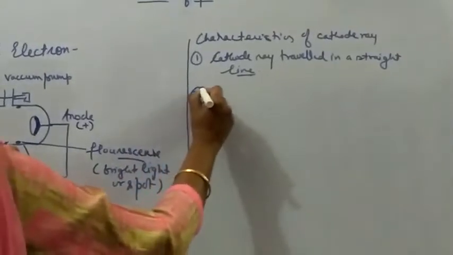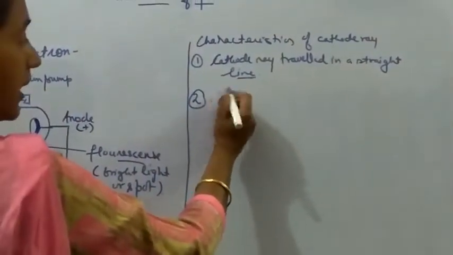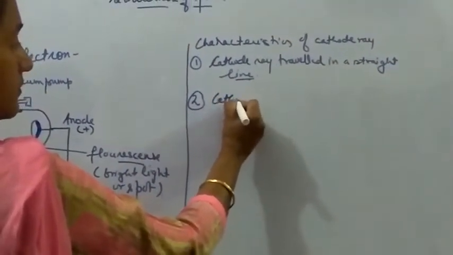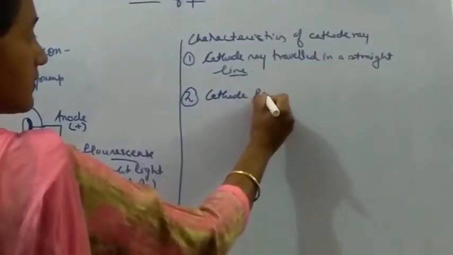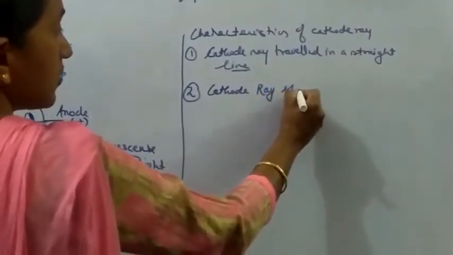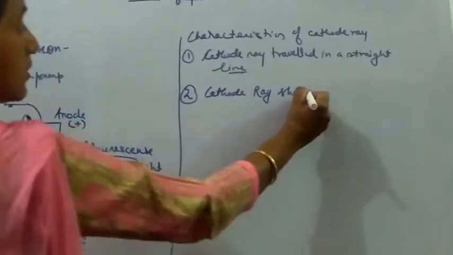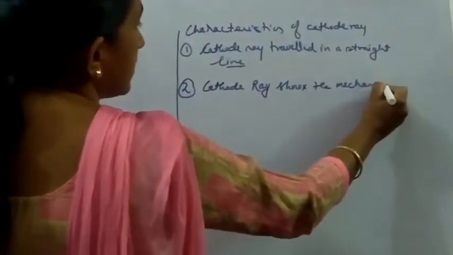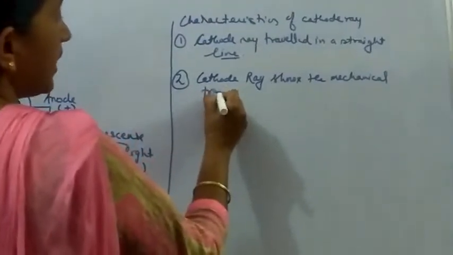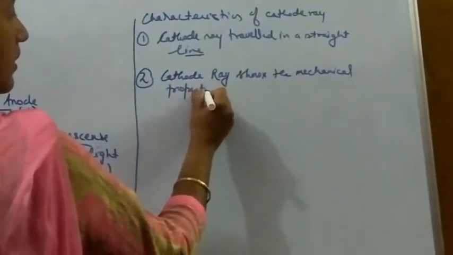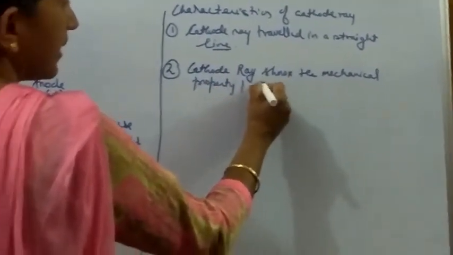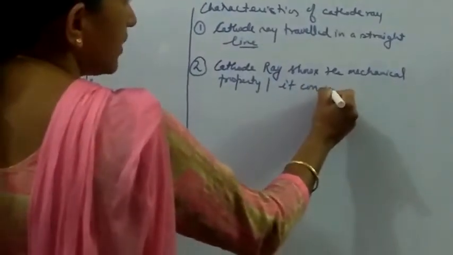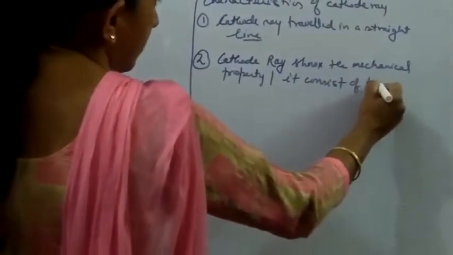Now, second was that the cathode ray shows the mechanical property, or we can say that it consists of particles.